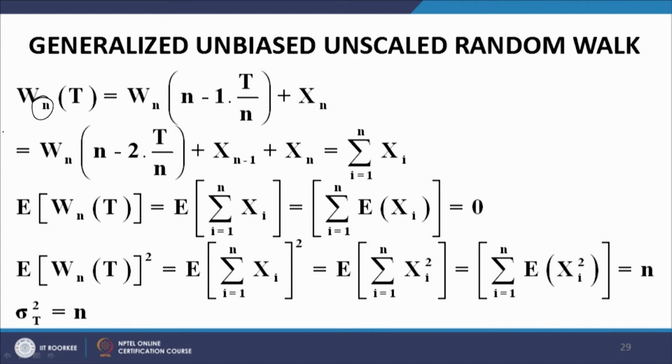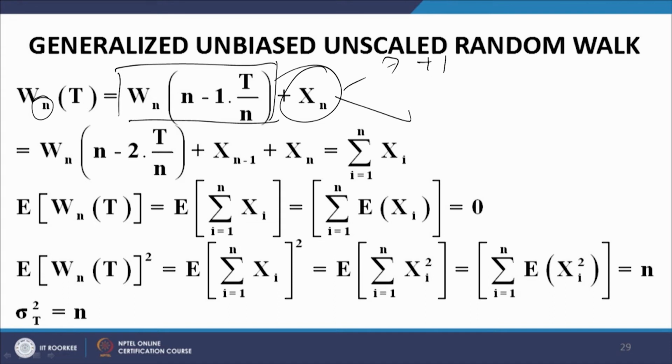So, we can write this as the position of the process at the n minus 1th step, and then the nth step is represented by this random variable xn, which can take the value plus 1 or minus 1, probability 1 by 2 each.